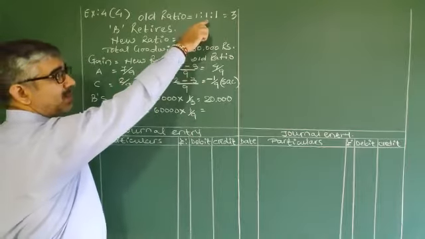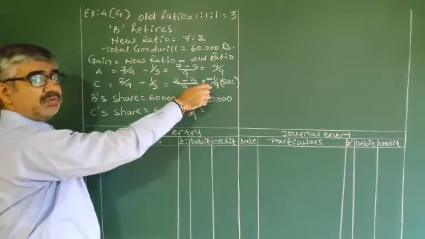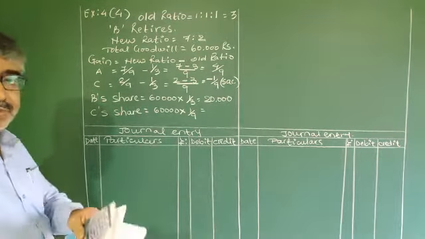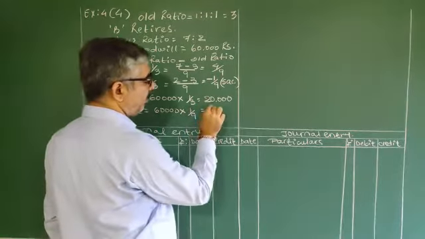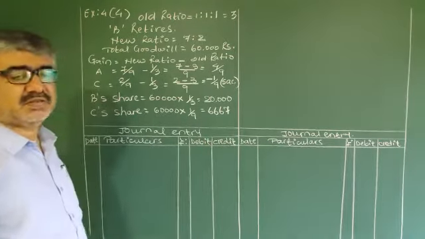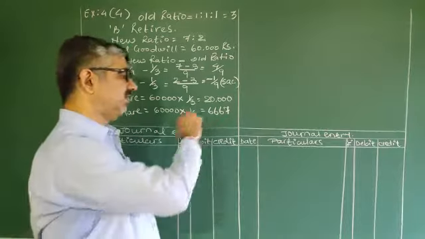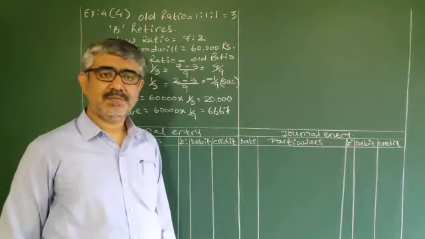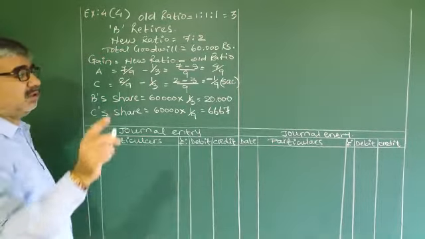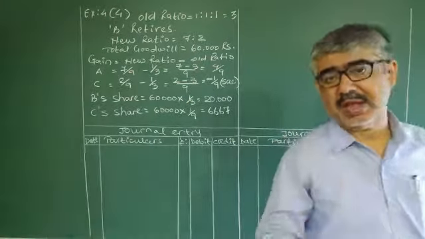Take care, don't take 1/3, don't take 2/9. It is the portion of sacrifice. So it is 6,666.66, so make sure it is 6,667. Any problem?